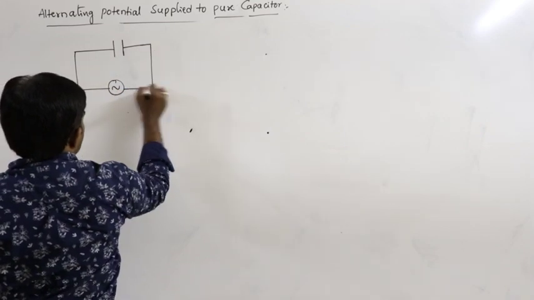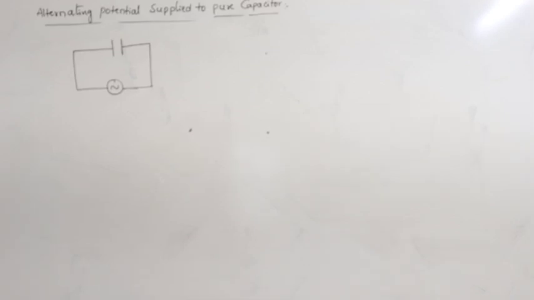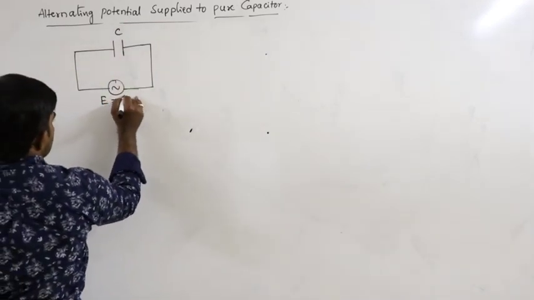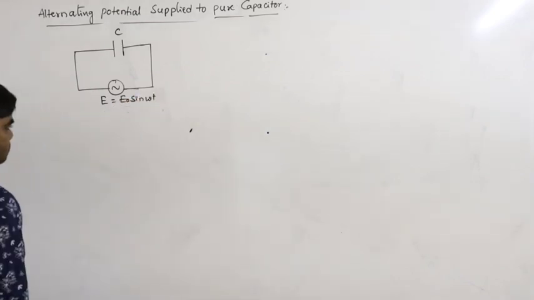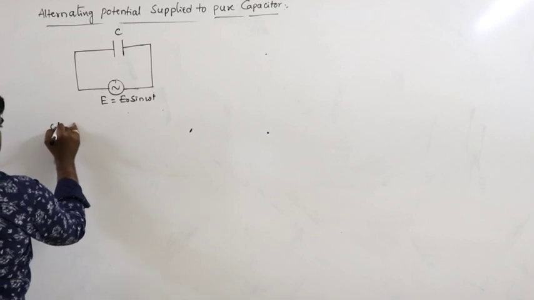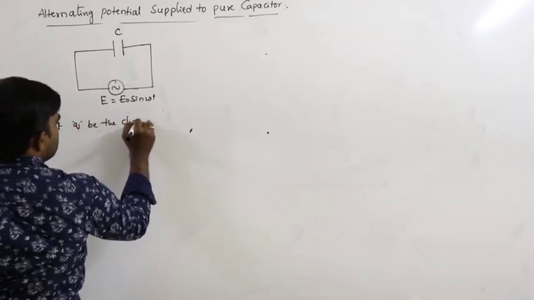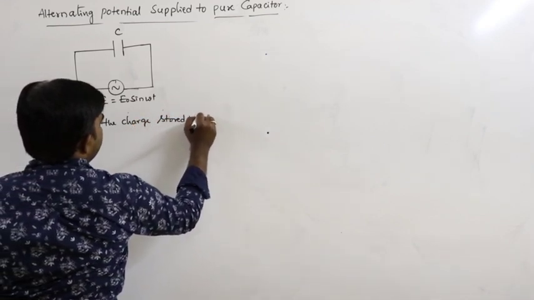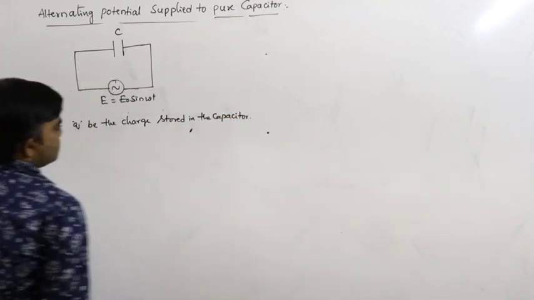It looks like this. C is the capacitance and E is equal to E naught sin omega t. Here let Q be the charge stored in the capacitor.